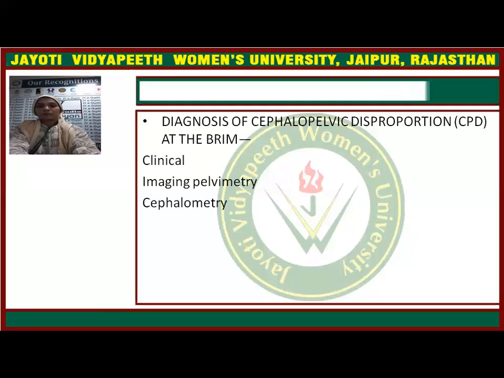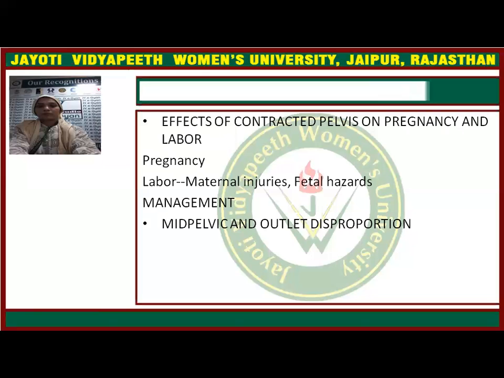X-ray pelvimetry is available. Again, MRI cephalometry. In cephalometry, MRI is generally used to assess cephalopelvic disproportion, the degree of disproportion, and contracted pelvis. Basically, imaging pelvimetry is used to assess all these points. So this is about the imaging. Generally MRI is used. Now, the effects of this contracted pelvis on pregnancy and labor.